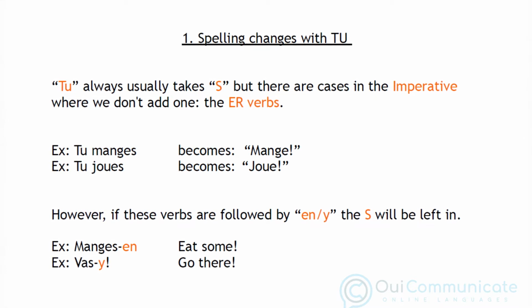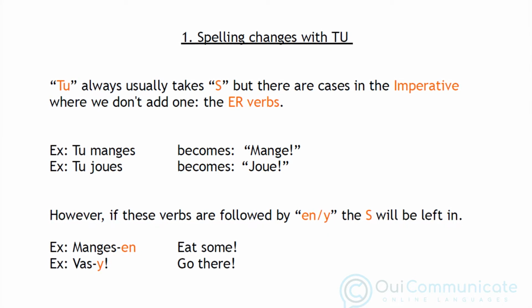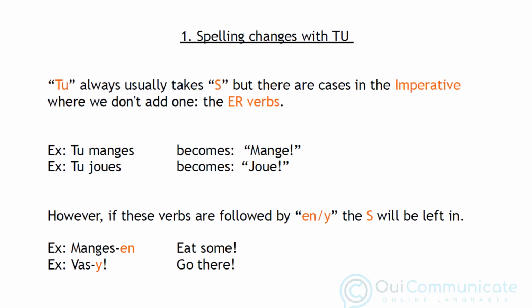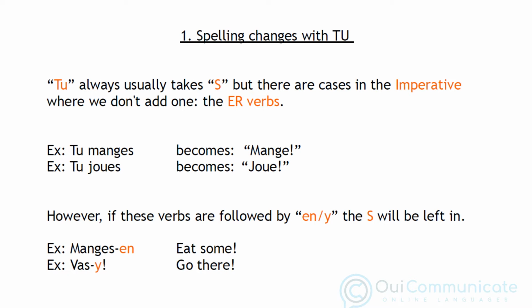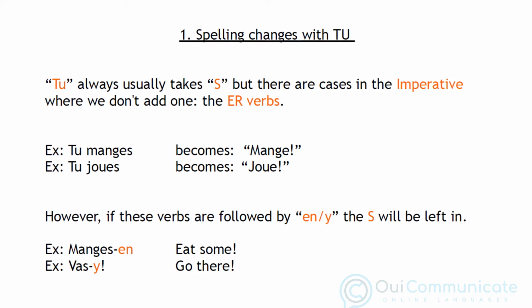This being said, the exception to the rule is when the order is followed by the pronouns en and y. We add an s for the purpose of creating a liaison and avoiding a hiccup. To say eat some, we say mange-en. To say go there, we say vas-y.